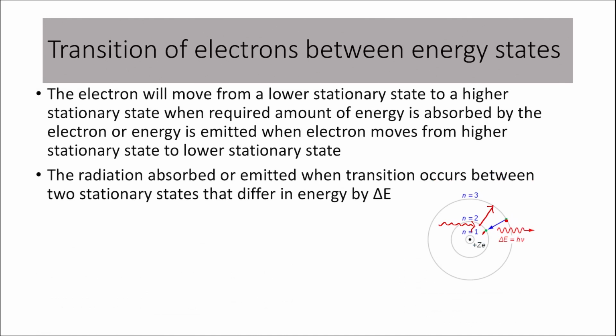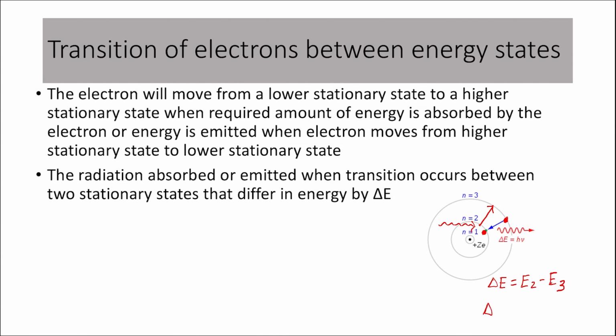The amount of energy that is absorbed or emitted is always equal to the difference in the energies of the two stationary states. For example, if the electron jumps from n equal to 3 to n equal to 2, the amount of energy radiated out, delta E, would be equal to E2 minus E3.